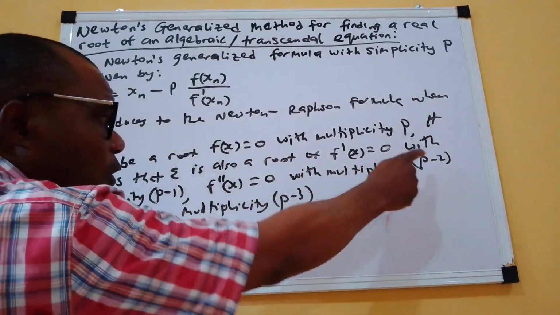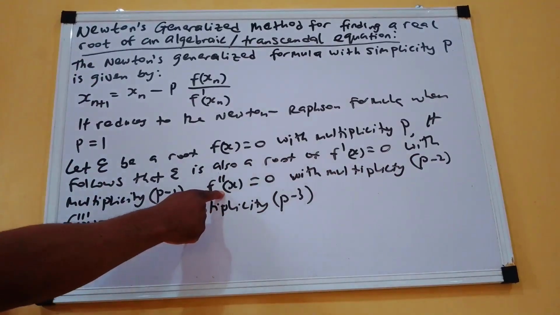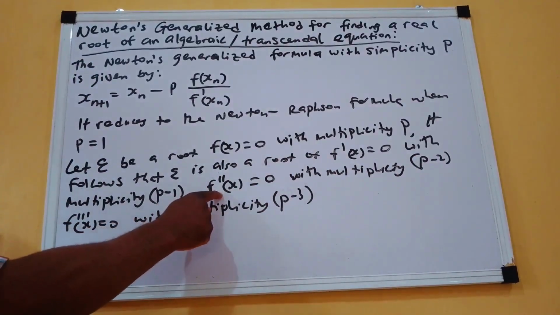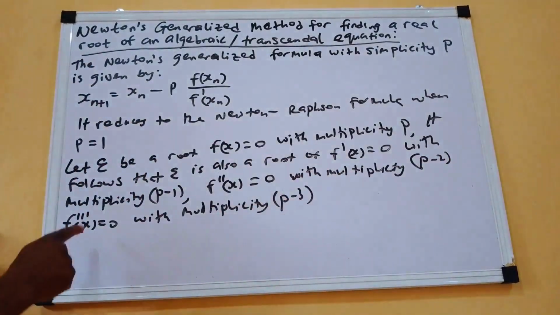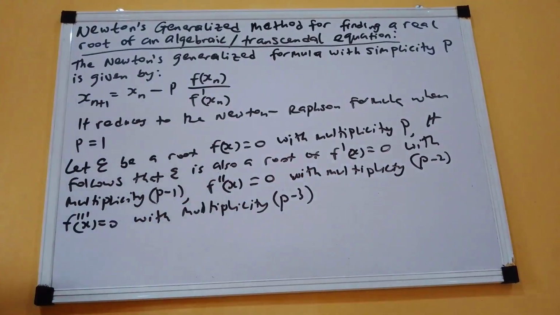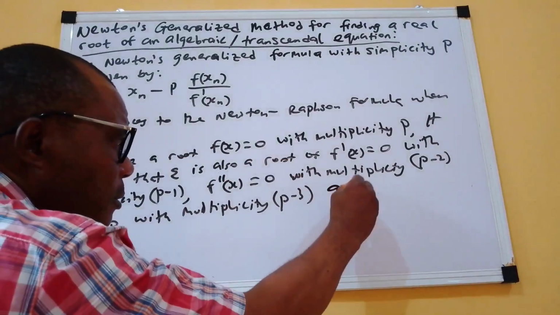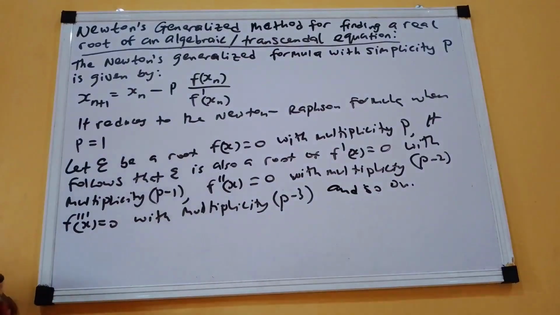Then if it is the second derivative, if epsilon is also a root of this equation, that is the second derivative of this, of course the multiplicity will be p minus 2. So if it is the third derivative, the multiplicity will be what? P minus 3, and so on. So it continues that way.